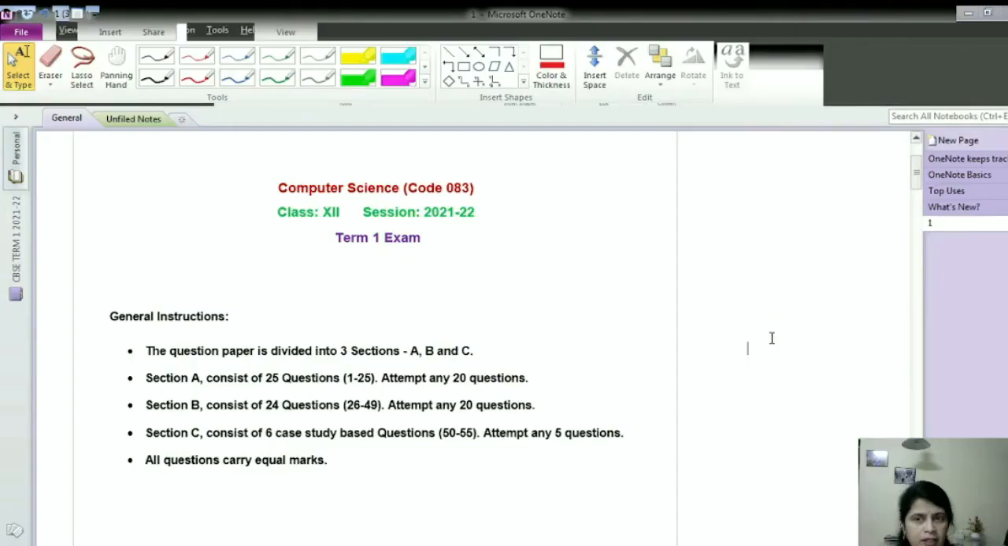Okay students, as I mentioned already, in the term 1 computer science examination, the question paper is divided into three sections, that is A, B and C. In section A, there will be 25 questions, you'll have to attempt 20 questions. In section B, there will be 24 questions, you'll have to attempt any 20 questions. Then section C will consist of case study based questions, and you'll have to attempt any 5 questions, and all the questions carry equal marks.